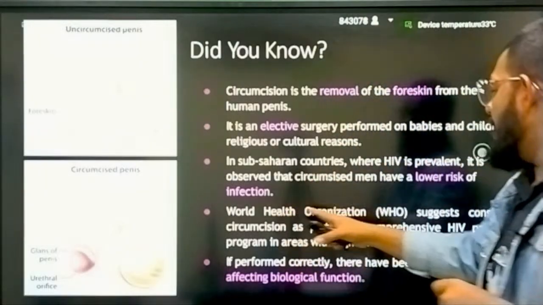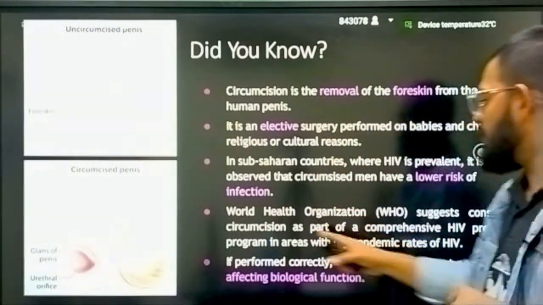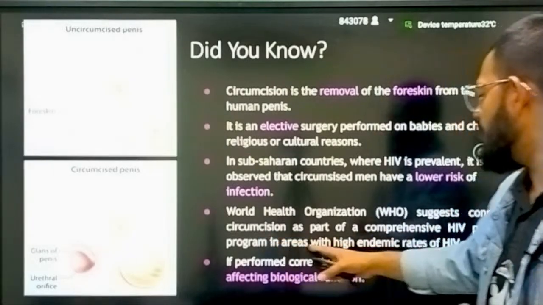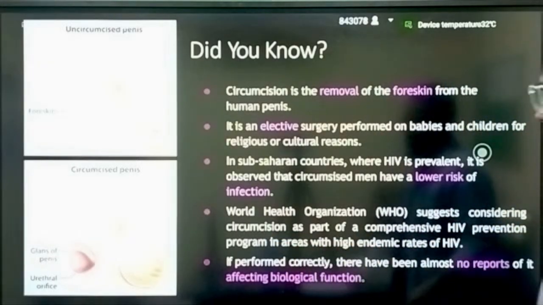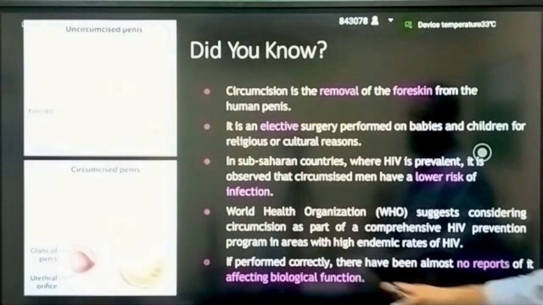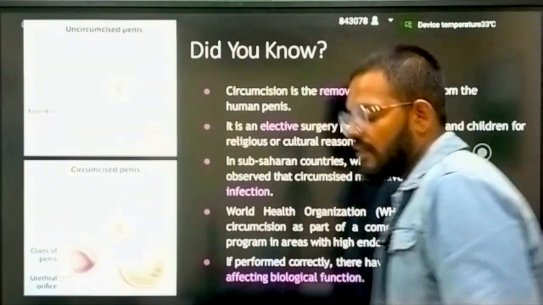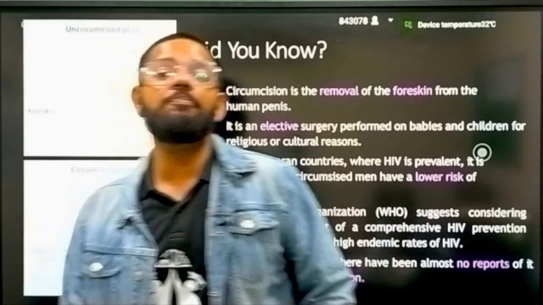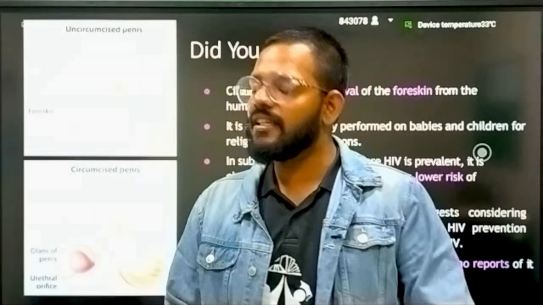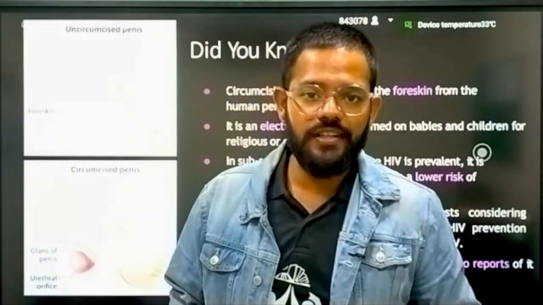The World Health Organization considers circumcision as a part of a comprehensive HIV prevention program in areas with a high endemic rate of HIV. If performed correctly, there have been almost no reports of it affecting biological function. If this surgery is performed properly, it does not affect your sexual drive.